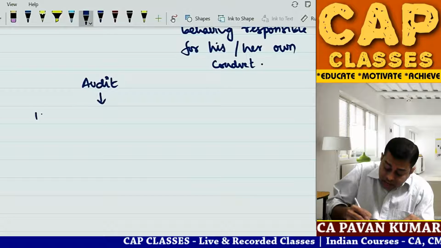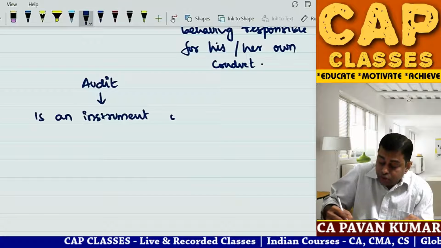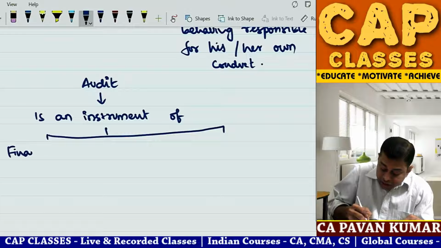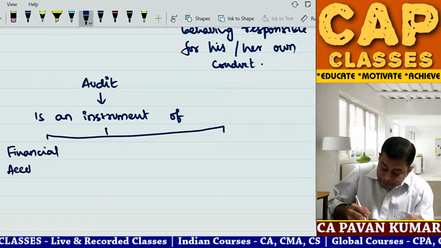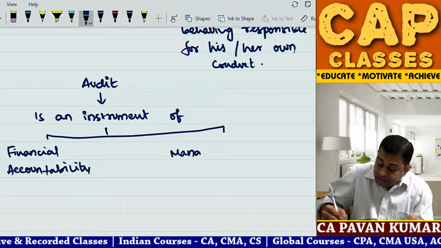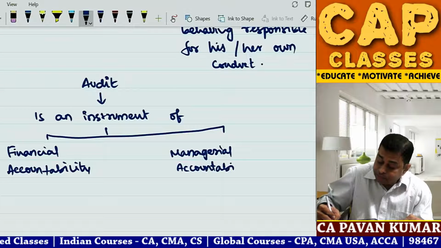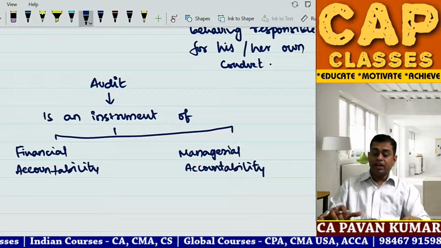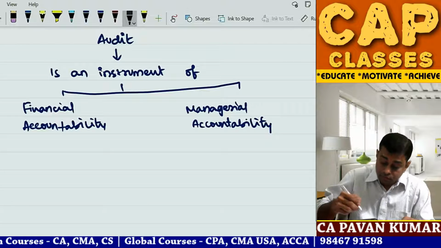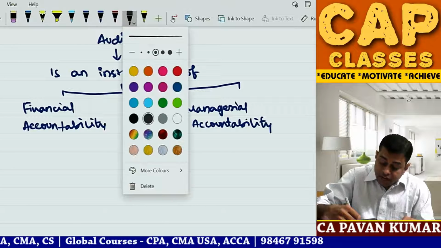See, audit is an instrument of two things. Left side, financial accountability. Second one, managerial accountability. Correct? So Pawan sir, what is the meaning of these two words? Financial accountability and managerial accountability. Financial accountability: